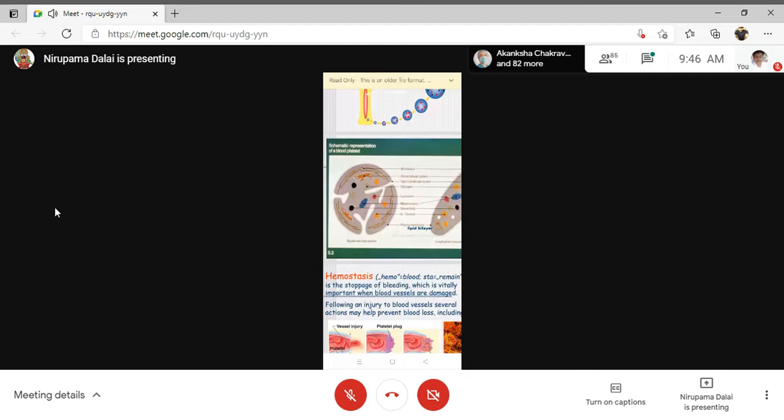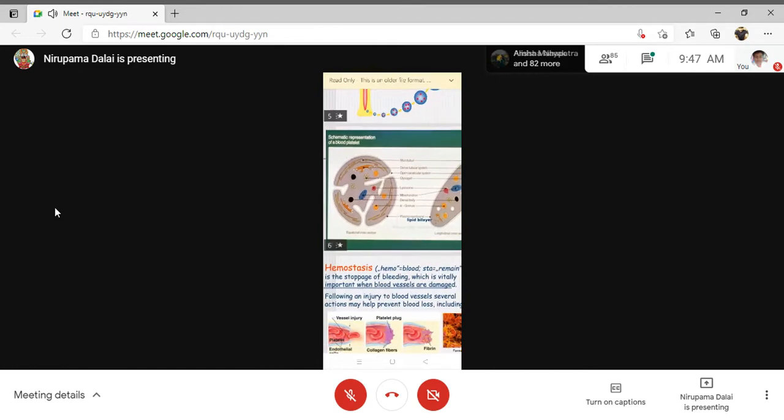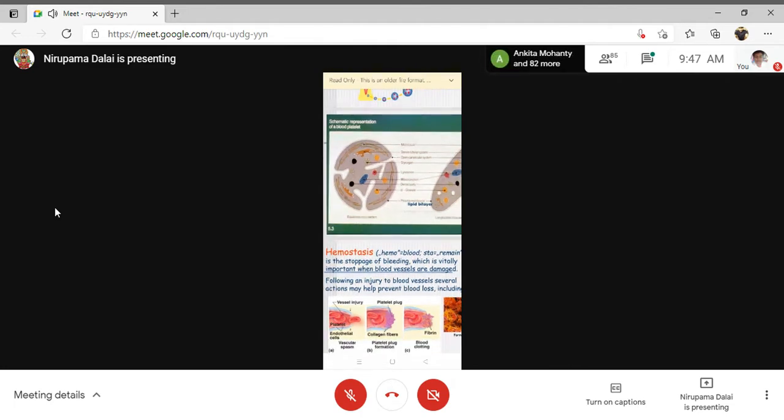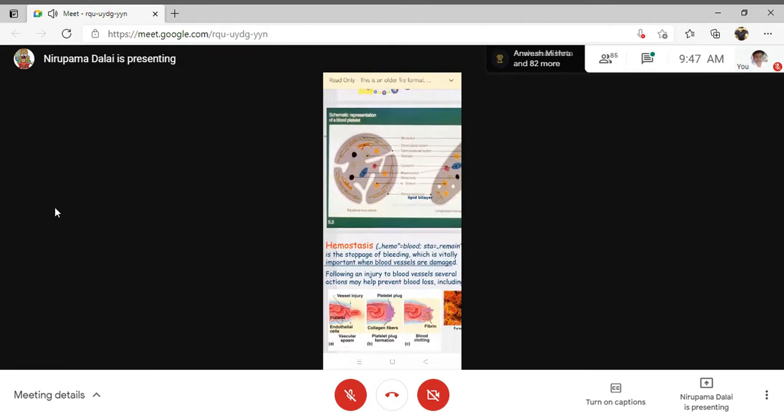Okay, so what we are getting is that they have the cell membrane. Beneath the cell membrane, microtubules provide structural support to the platelets. They have the canalicular system, which secretes calcium as well as other granules from the interior to the exterior, and they also have two types of specific granules. One is alpha granules and another one is dense granules. Okay, so alpha granules contain certain factors like von Willebrand factor. Von Willebrand factor, the abbreviation is VWF.